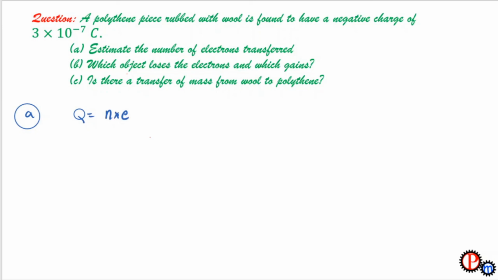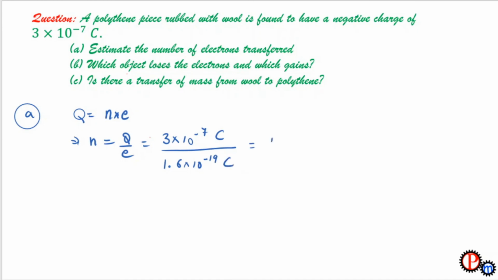Here we have to find the number of electrons, so we can modify this equation as N equals Q upon e. The charge accumulated on the polythene is 3 into 10 raised to the power minus 7 coulombs, and e is the charge on one electron, which equals 1.6 into 10 raised to the power minus 19 coulomb.